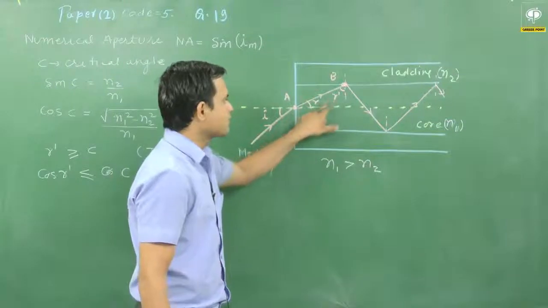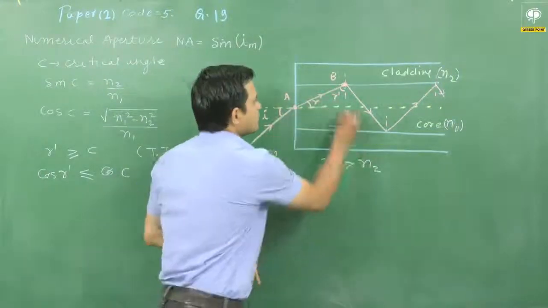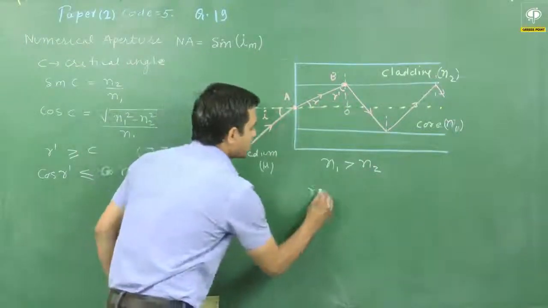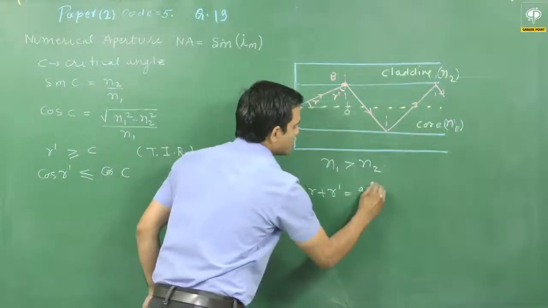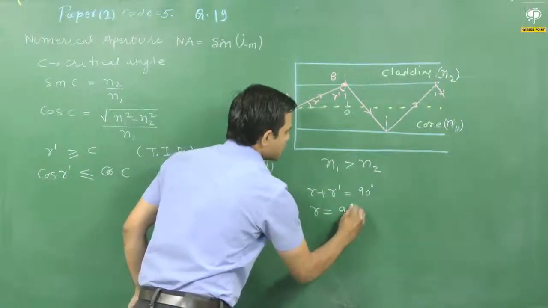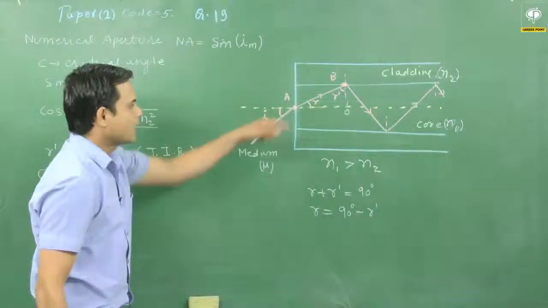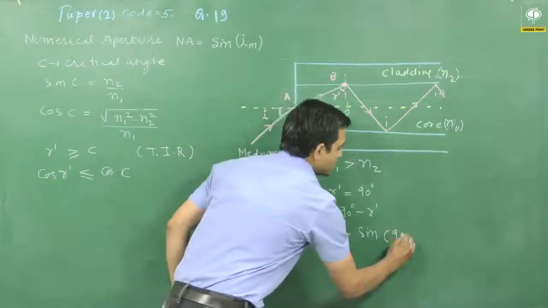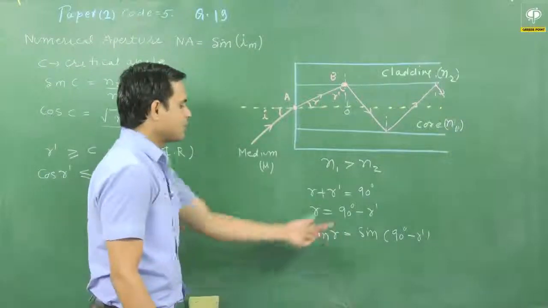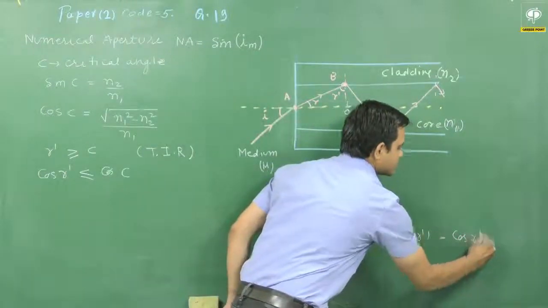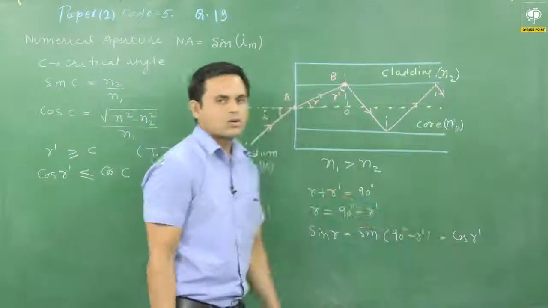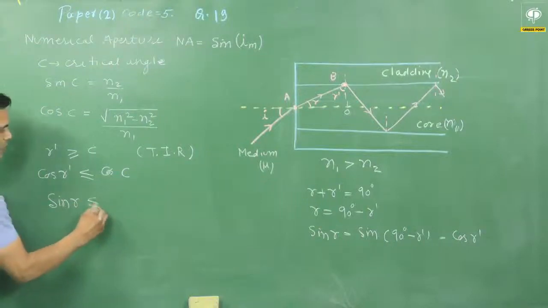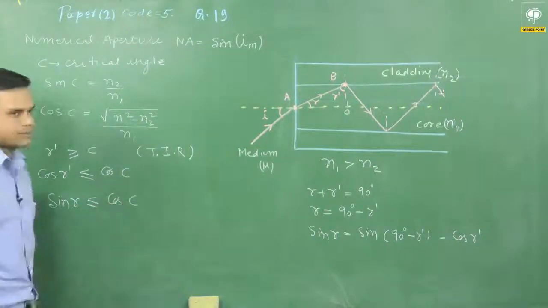If we take the triangle ABO, here I can say that r plus r dash is equal to 90 degree. So r equals 90 degree minus r dash, and the value of sin r will be sin of 90 degree minus r dash, which can be written as cos r dash. So sin r is equal to cos r dash. I replace cos r dash by sin r, so sin r is less than or equal to cos C.